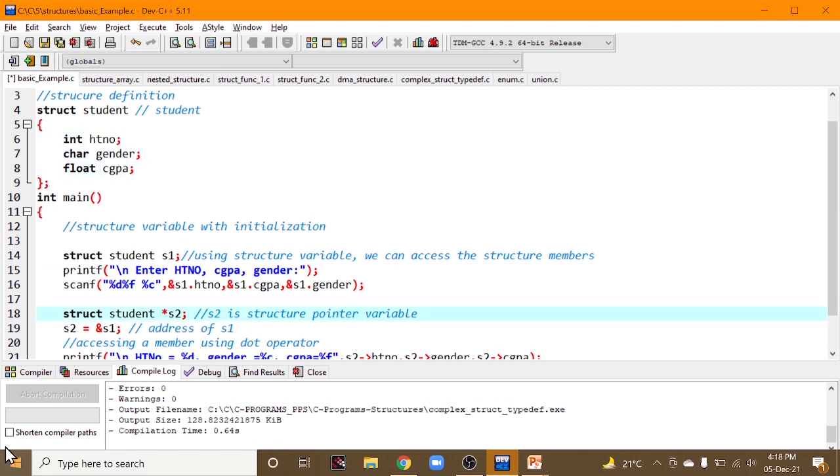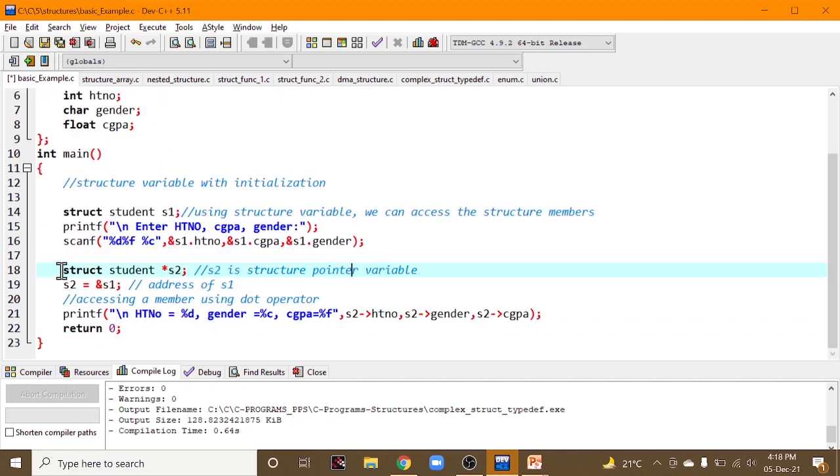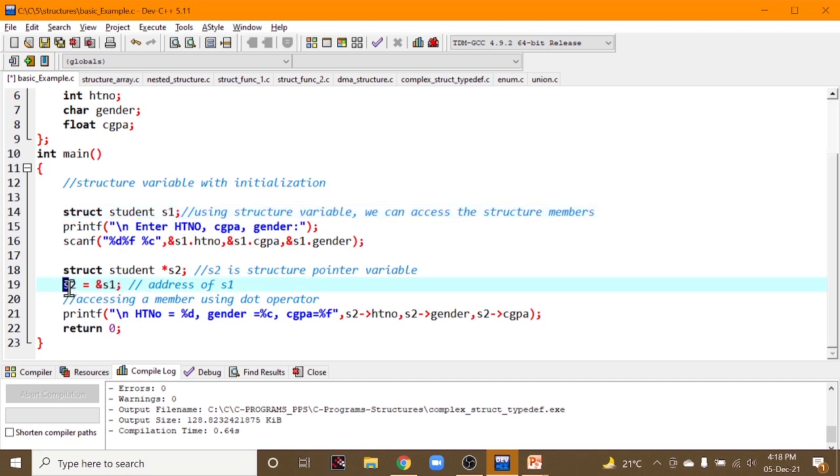Okay, and here we have created a structure pointer variable. It is not a structure variable, it is a pointer, right? So we call it a structure pointer variable. Now what we are doing is assigning the address of S1. Initially we created the structure variable, right? That address is being assigned into the variable S2.